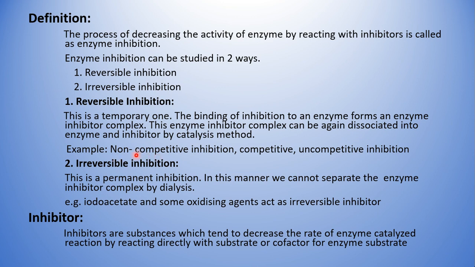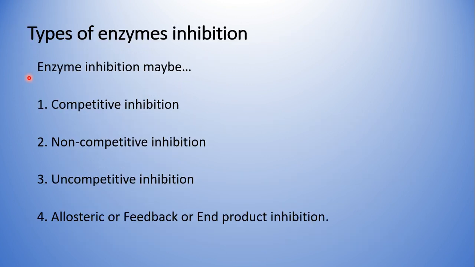Then we will study these in detail. We have majorly non-competitive inhibition, competitive inhibition, and uncompetitive inhibition. Along with that, we are also going to take another type of enzyme inhibition called feedback inhibition or allosteric inhibition. These are the different types of enzyme inhibition that we are going to discuss in detail, one by one. The first one is competitive, the second is non-competitive, the third is uncompetitive, and the fourth is allosteric, feedback, or end product inhibition.